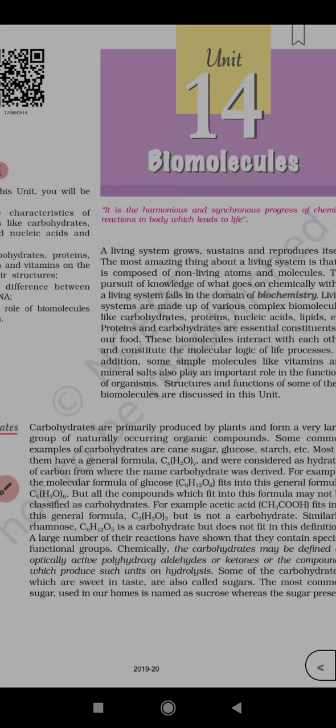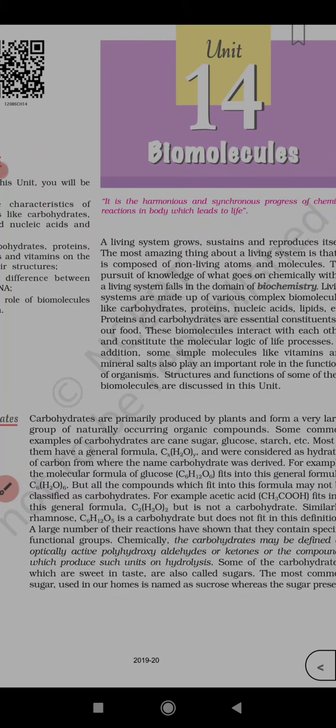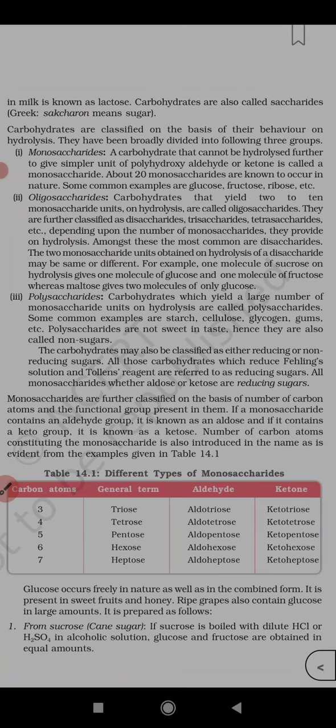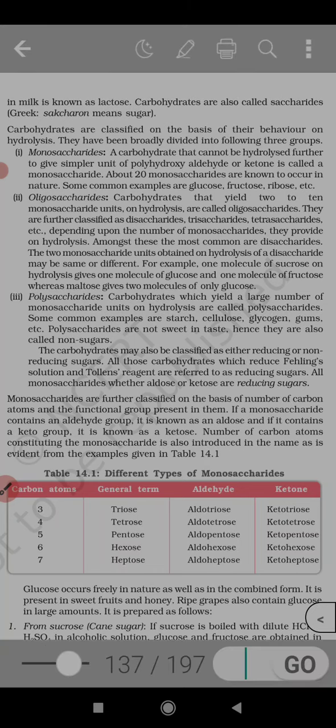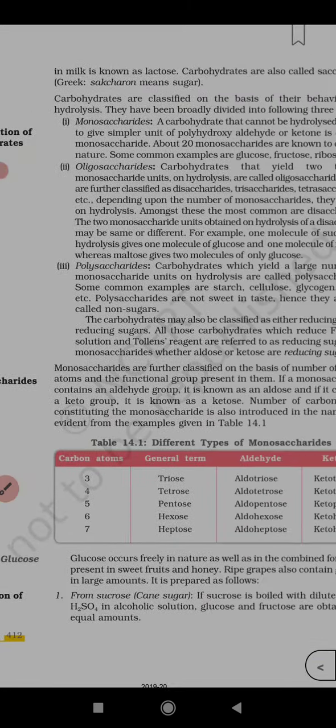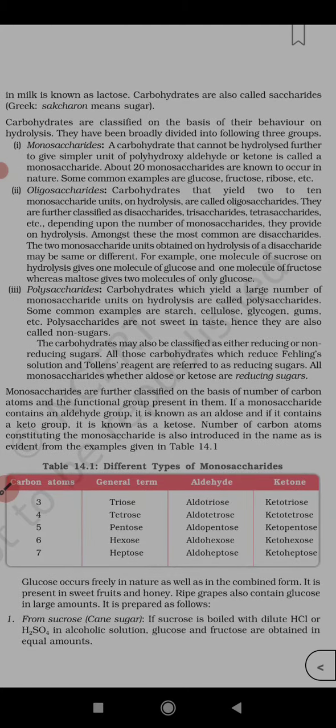Carbohydrates are also saccharides. Greek saccharon means sugar. The most commonly used sugar that we use in our homes is called sucrose, whereas the sugar present in milk is known as lactose. Milk sugar is nothing but lactose. We study this in biology also. Lactose is milk sugar. Milk protein is casein. Carbohydrates are also called saccharides because in Greek it means sugar. Saccharide is sugar.